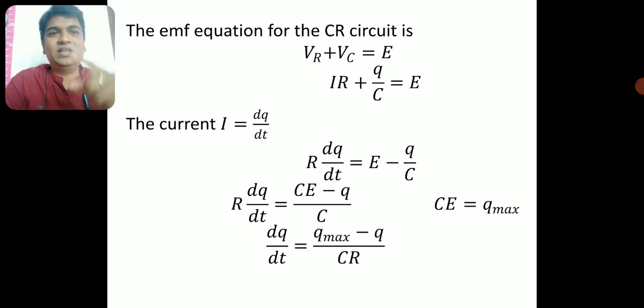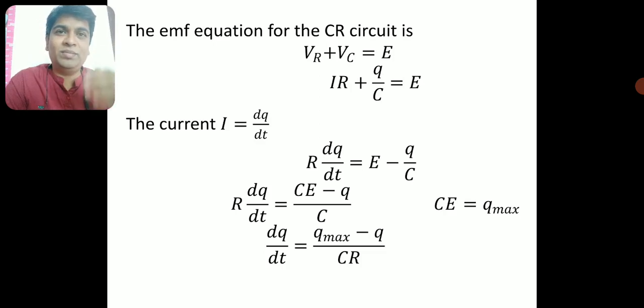Capacitance into voltage will be a charge. What charge is it? I am taking the EMF of the battery itself, not the potential across the capacitor.